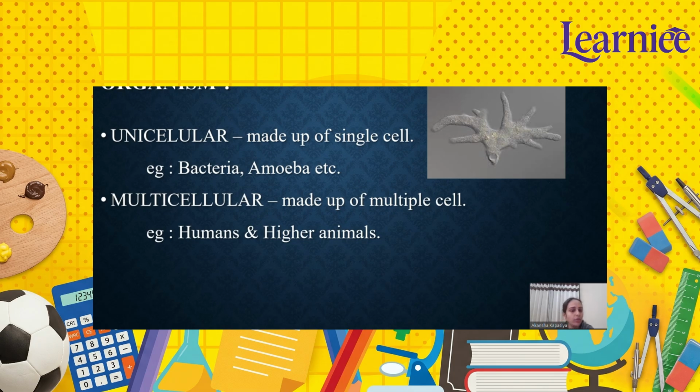Now, there are two types of organisms. One is unicellular and the other is multicellular. Unicellular organisms are those which are made up of a single cell, right? For example, bacteria, amoeba, etc. And multicellular organisms are made up of multiple cells. For example, humans and higher animals, right?